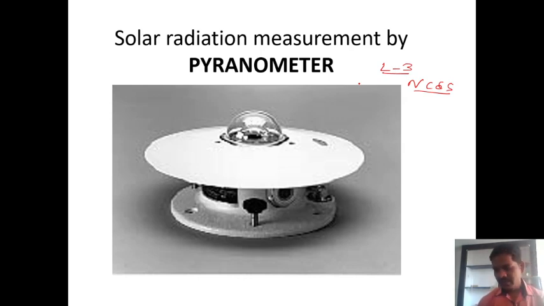We know that the solar energy which comes from the sun is incident on the earth's surface, yes or no? Yes. After being incident on the earth's surface, there are different types of radiation received.